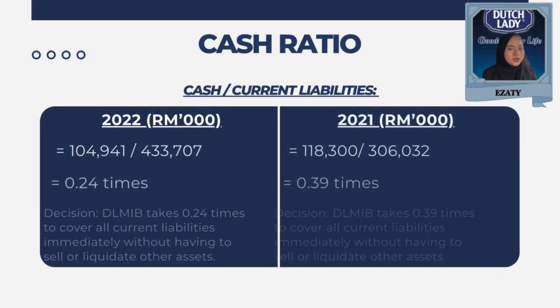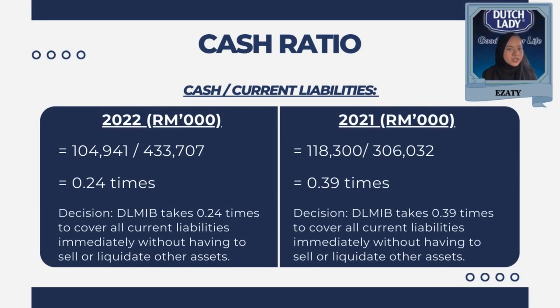The last ratio in liquidity ratio is cash ratio, a metric used in finance to evaluate whether a business can use its available cash and cash equivalents to pay its short-term obligations. The computation involves dividing the aggregate amount of cash by the current liabilities. In 2022, DLMIB has 0.24 times to cover all current liabilities immediately without having to sell or liquidate other assets, while in 2021, DLMIB has 0.39 times to cover all current liabilities immediately without having to sell or liquidate other assets.